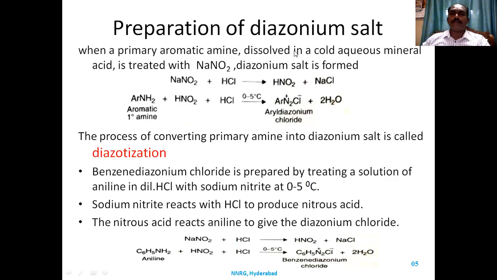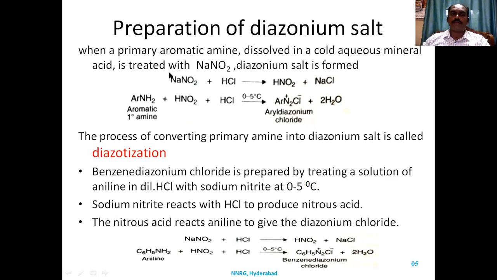How do you prepare diazonium salt? Always, diazonium salt is prepared from a primary amine. When a primary aromatic amine dissolved in cold aqueous mineral acid, that is HCl, is treated with sodium nitrite, a diazonium salt is formed.